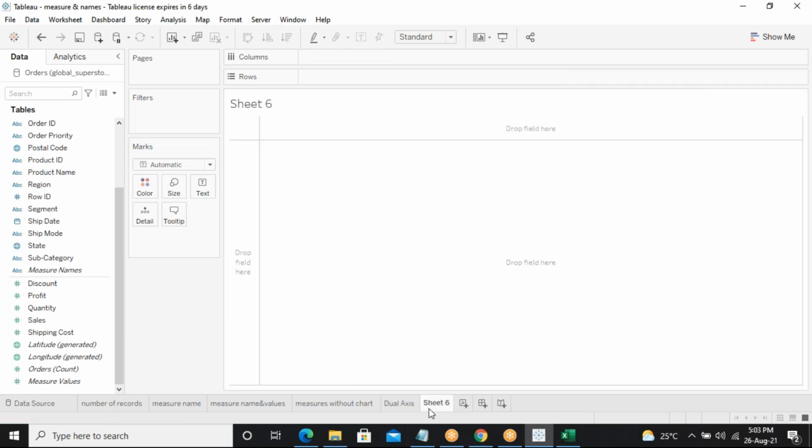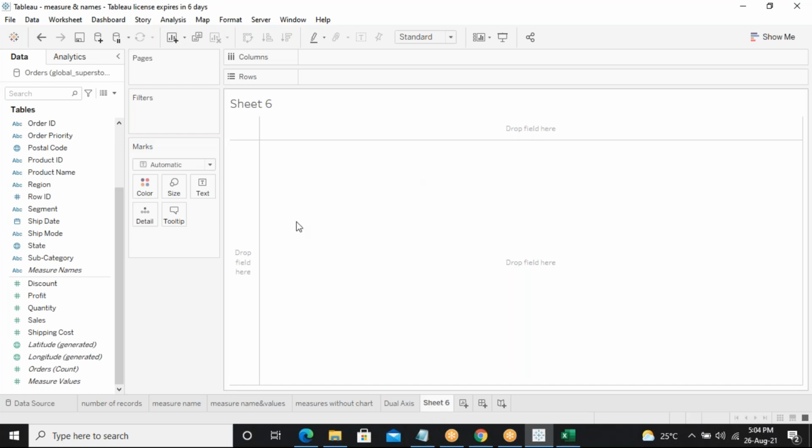So again, let me take a final one, actually what I was telling you: measure names and measure values. When I combine multiple charts, two, three, that is when you can use this one. One is for two, dual axis; one is individual if you want; and this is for multiple. That is nothing but charts with measure names, when I want to combine multiple.